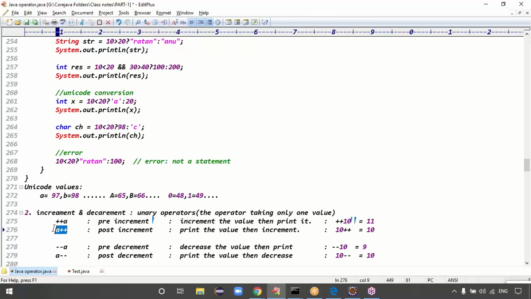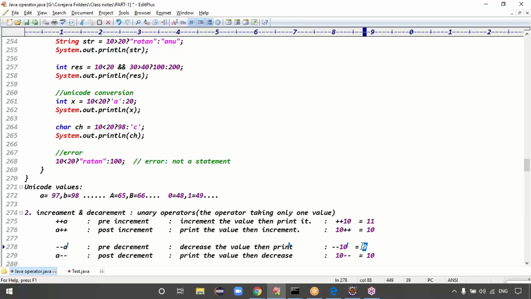Next one is a plus plus, which is post-increment. Post means later. In that case, first it takes the 10 only, and after this statement the value becomes 11. Minus minus a is called pre-decrement. Pre-decrement means first decrease the value, then use it. Minus minus 10 means the output is 9. That is called pre.